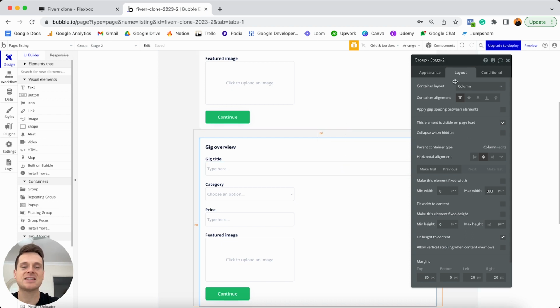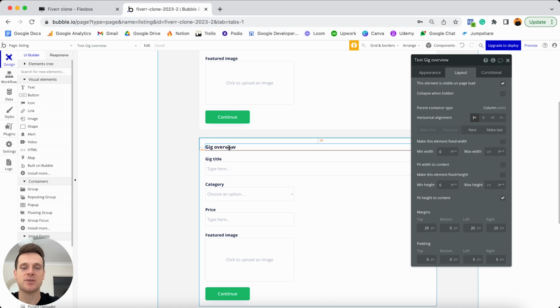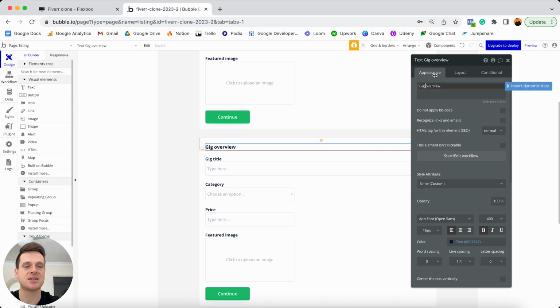Now, thankfully, inside of this group we don't need to add too many input fields, but what I will need to do is first of all update the title that's displayed inside of this group. So instead of displaying the words gig overview, I'd like to update this to display the words gig details. And within this group, as I mentioned, there are two particular fields I'd like to store. One is going to be the description for this product, and the other is going to be a picture uploader that allows someone to upload multiple images.